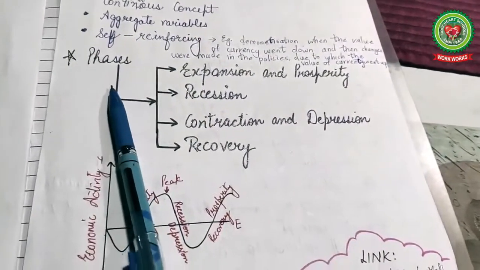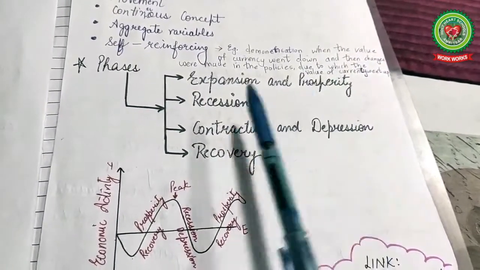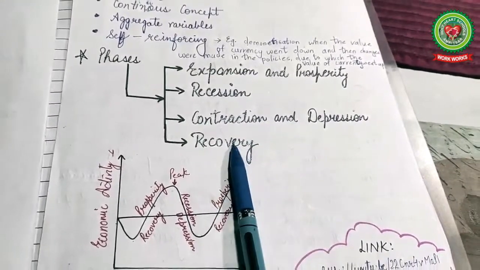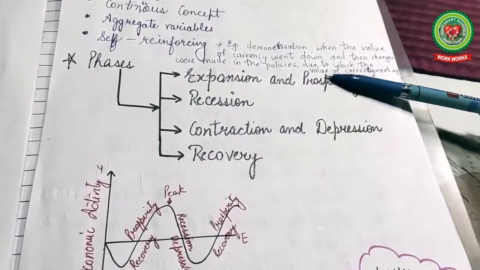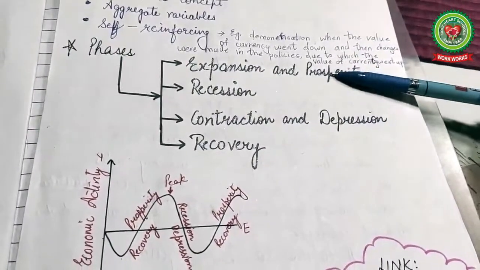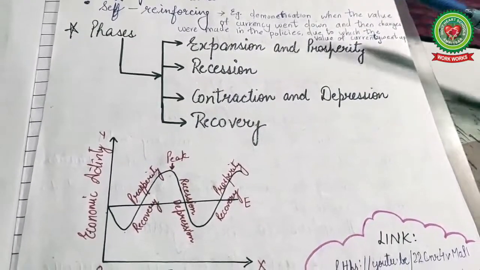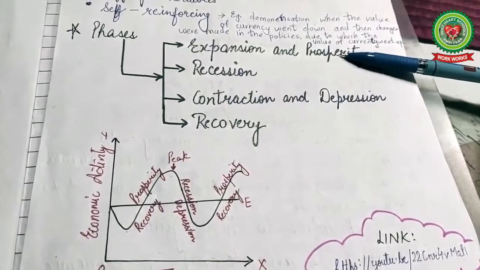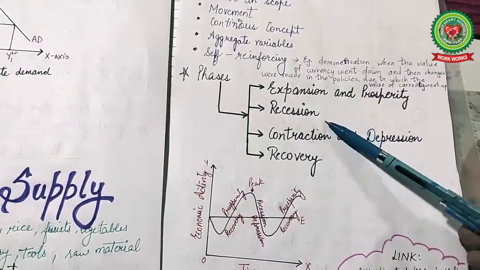Next come the phases. Phases of expansion and prosperity, then recession, then contraction and depression, and the last is recovery. So first one is expansion. Expansion and prosperity means there is full employment, the output is proper and there is income generated in the economy. Then comes recession, where the economy goes down.